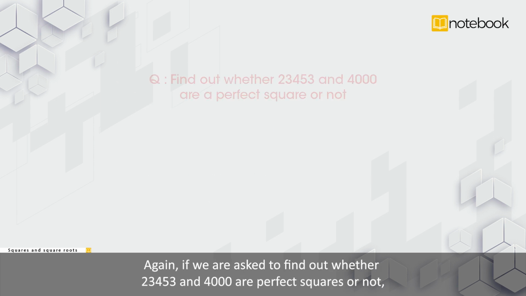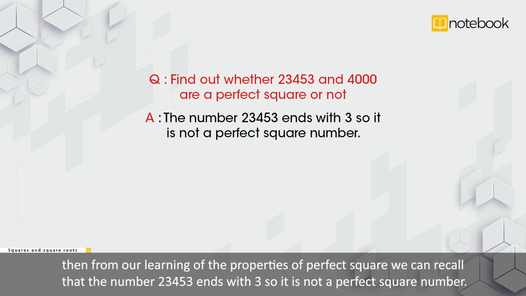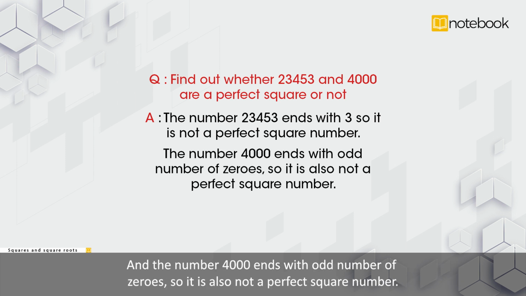Again, if we are asked to find out whether 23453 and 4000 are perfect squares or not, then from our learning of the properties of perfect squares, we can recall that the number 23453 ends with 3 and so it is not a perfect square number, and the number 4000 ends with an odd number of zeros, so it is also not a perfect square number.